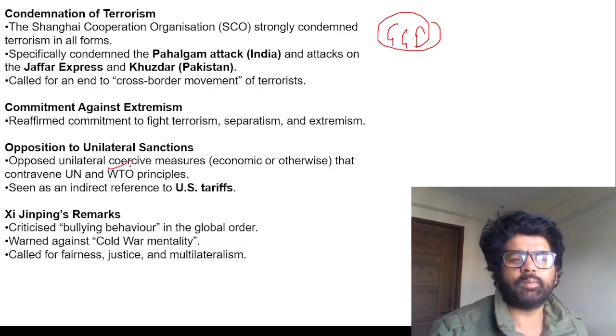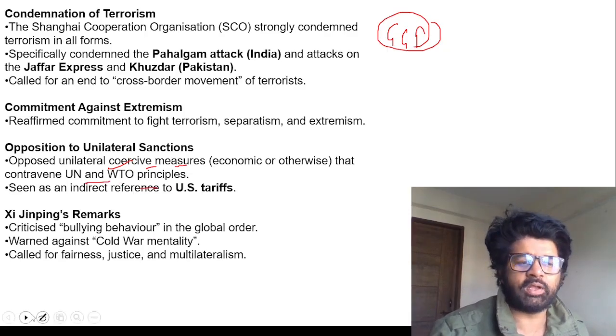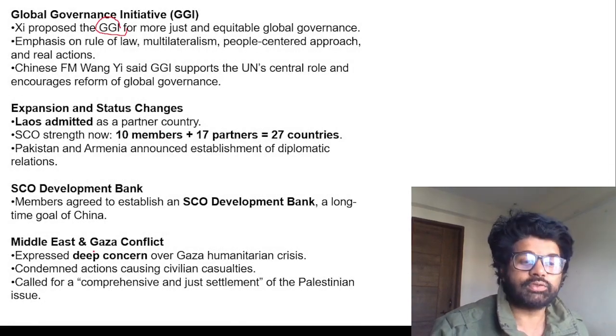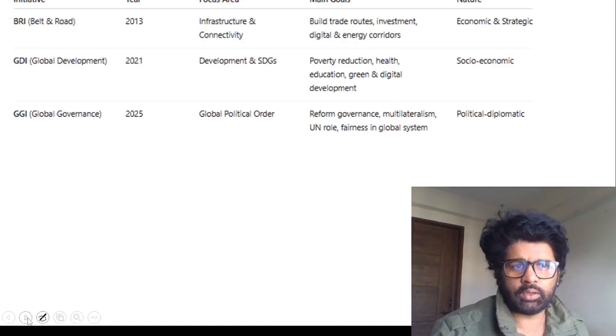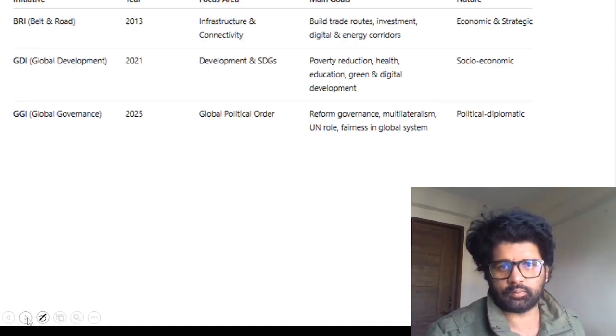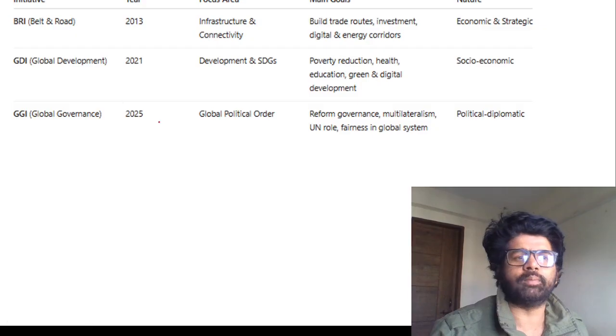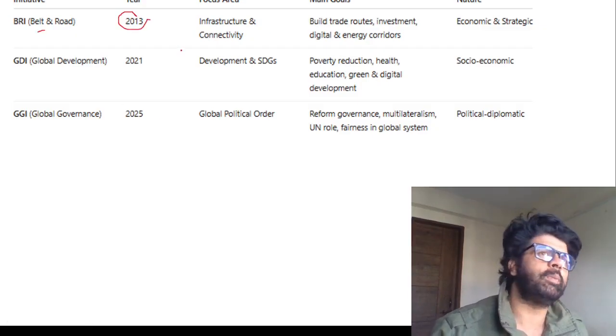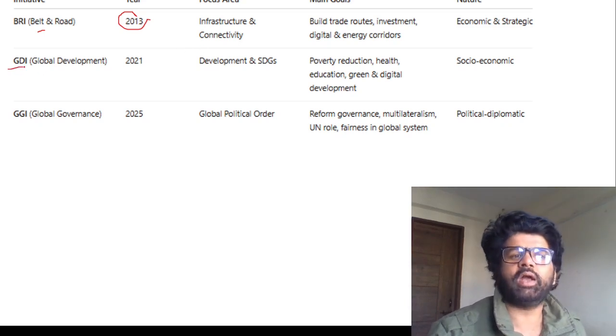So we'll talk about it. Everybody is talking about unilateral coercive measures of the US and how it is undermining the WTO. This is bullying behavior. Xi Jinping is saying this in the SCO meeting, and he has proposed the GGI. This is not the first time China is proposing something which talks about the whole world coming together. BRI, Belt and Road, 2013, they talked about building trade routes, replicating the Silk Route of the past. GDI, Global Development Initiative, they talked about in 2021, so that we can achieve the 17 SDGs, which are supposed to be achieved by 2030.